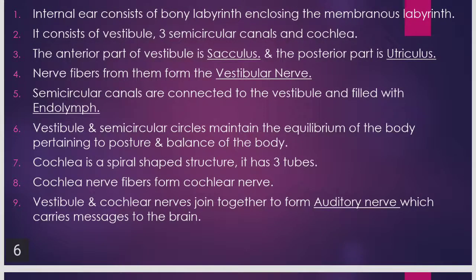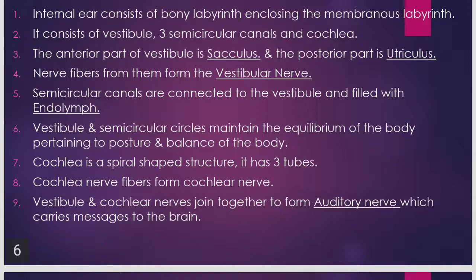Now this is about the internal ear again. Internal ear, as I told you, consisting of bony labyrinth enclosing membranous labyrinth, consisting of vestibule, 3 semicircular canals and cochlea. The anterior part of vestibule is sacculus and the posterior part is utriculus. Nerve fibers from them form the vestibular nerve. Semicircular canals are connected to the vestibule and are filled with endolymph. Vestibule and semicircular canals maintain the equilibrium of the body pertaining to posture and balance of the body.